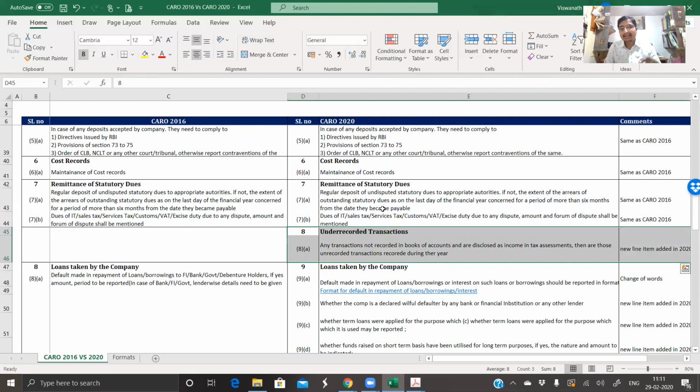Now, again, clarity on how we need to report such transactions, how we need to put it in a table has not been put here. A guidance note may follow with that proper table.